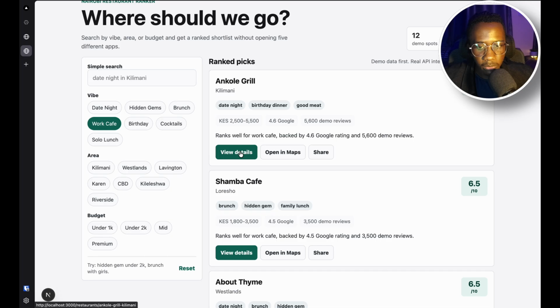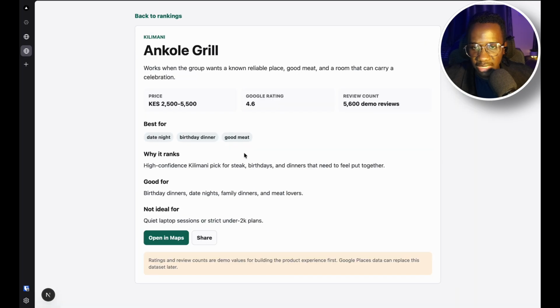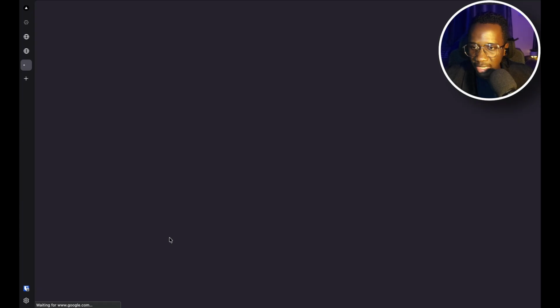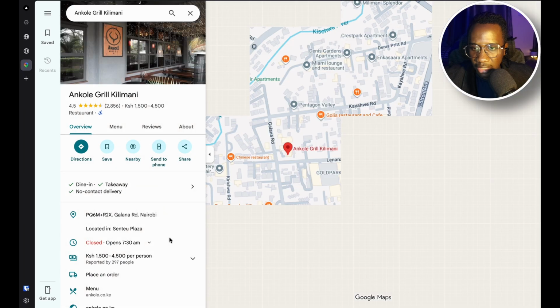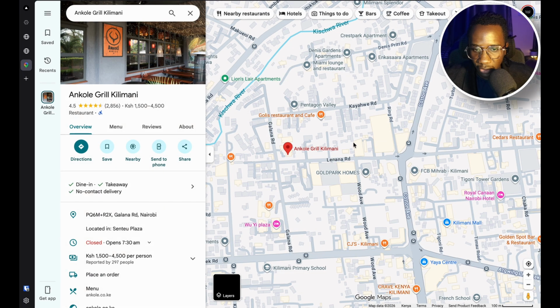I'm also seeing a view details button here where you get to see a single restaurant. So works when the group wants to know a reliable place, a good meat, and a room that can carry a celebration. You get to see the price, why it ranks, what it's good for, and what it's not ideal for. I'm also seeing two buttons here. So I can see share is not working yet. And I'm seeing, okay, this is nice. So I can click on a single restaurant and it shows me where exactly it's located.